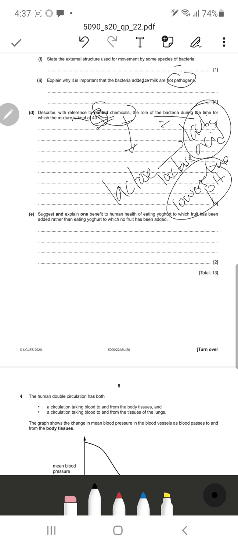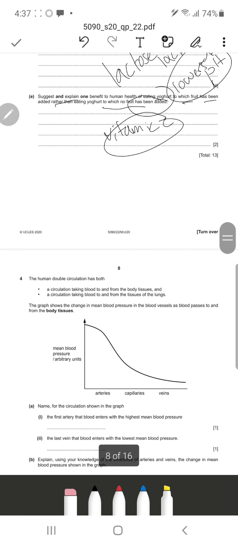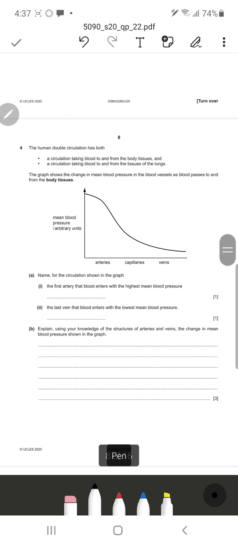Then we have: suggest and explain one benefit to human health of eating yogurt to which fruits have been added rather than eating yogurt with no fruit added. We know fruits contain different types of nutrients and vitamins. For example, fruit can contain vitamin C, which is responsible for the prevention of scurvy and other diseases associated with the gums. It may also contain fiber, which enables peristalsis and prevents constipation. Anyways, let's move on to the next question.